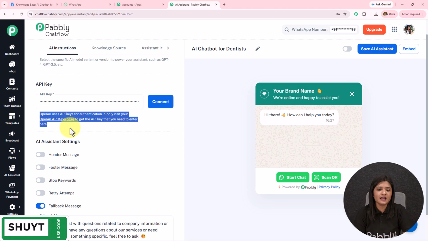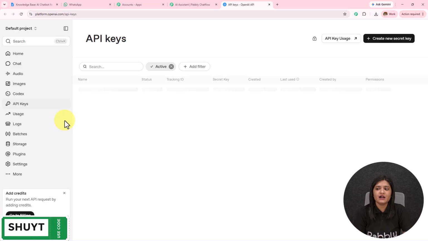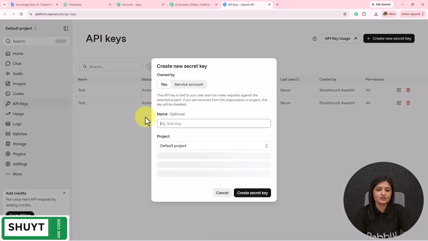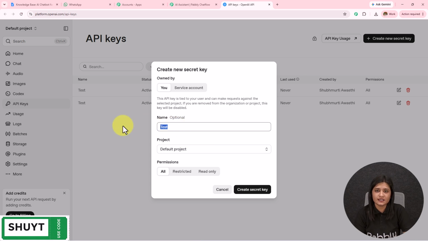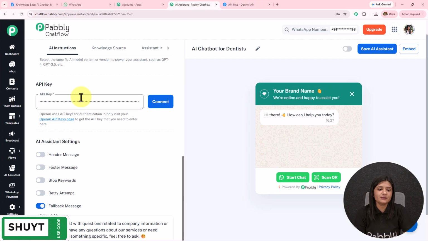connection. In the help desk, a hyperlink is given. If I click on this, I will be redirected to the API keys page of OpenAI. To create a new token, you simply have to click on this create new secret key. First, you have to provide the key name. So let's say the key is test. The project will be default project. The permissions will be all, and then you simply have to click on this create secret key. A new API token will be provided to you, which you have to copy and paste over here.